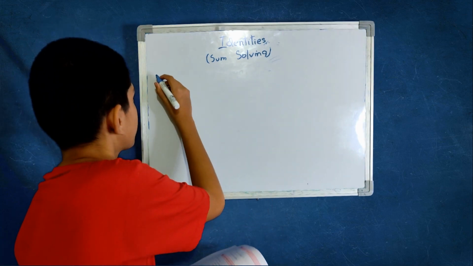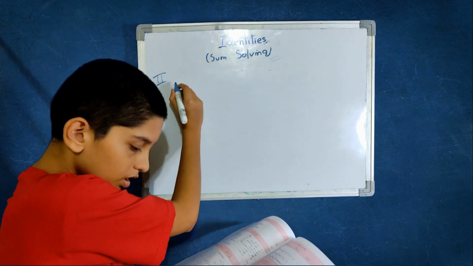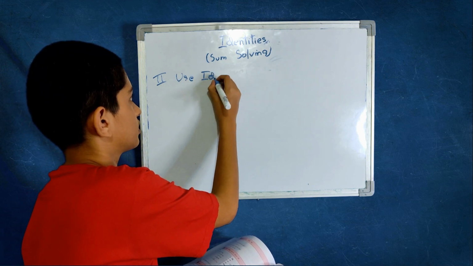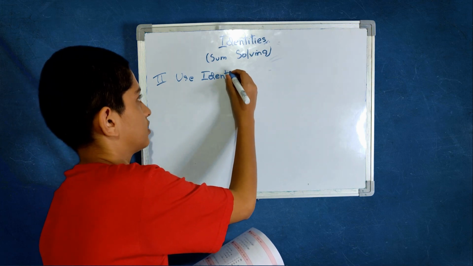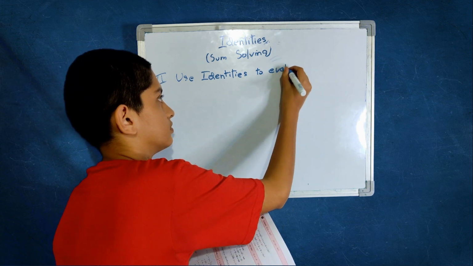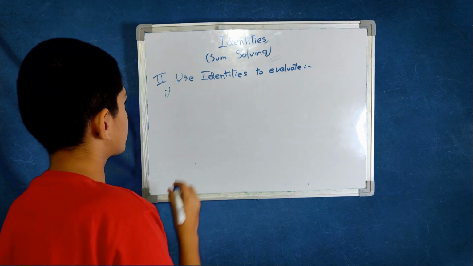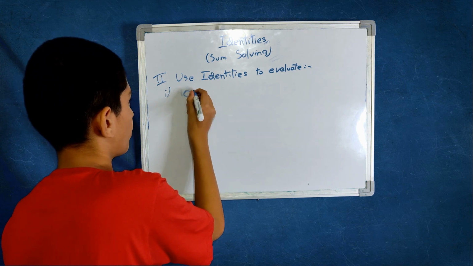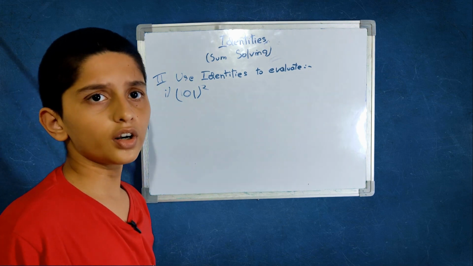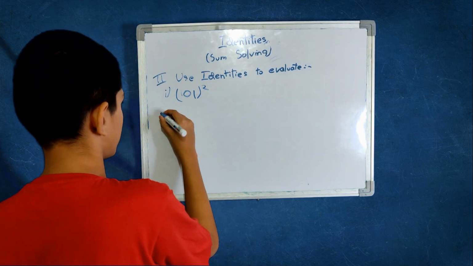We have different types of sums in identities. They are like this sometimes. Use identities to evaluate. The first one is here 101 the whole square. What can we use? We don't have any identity here. But always there is a way.